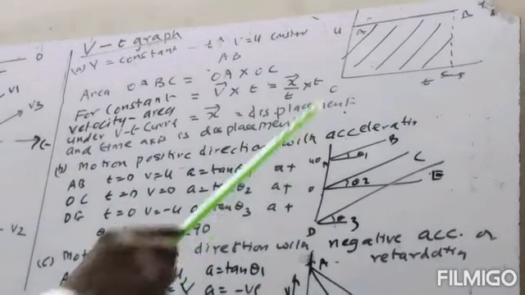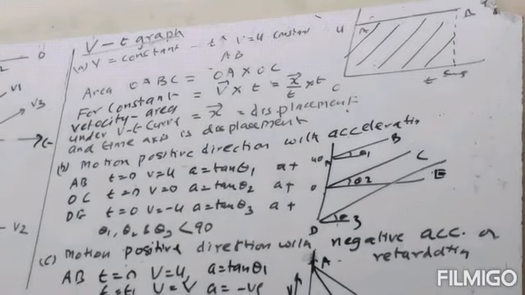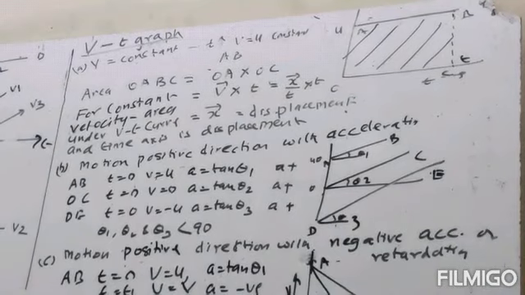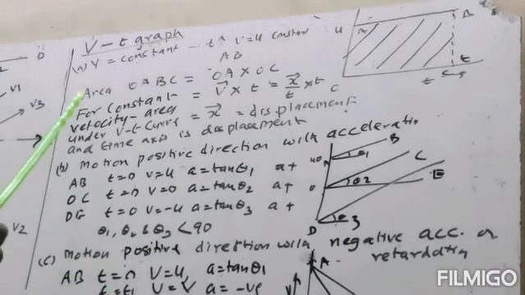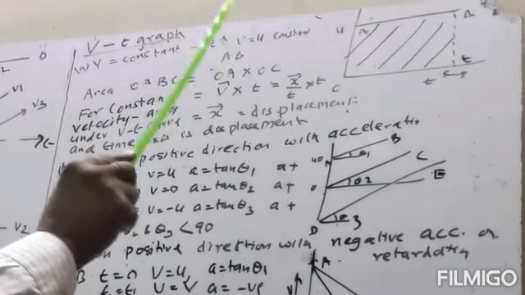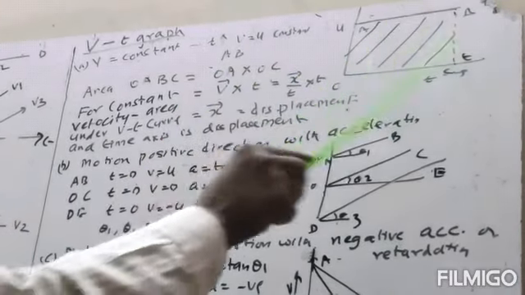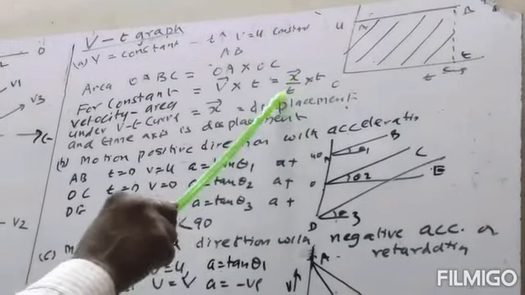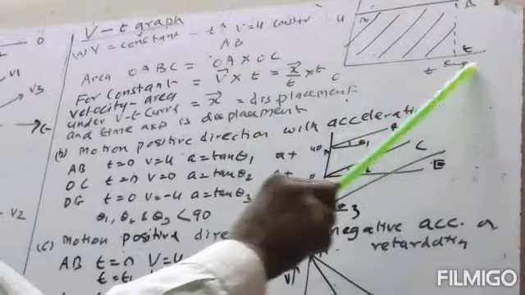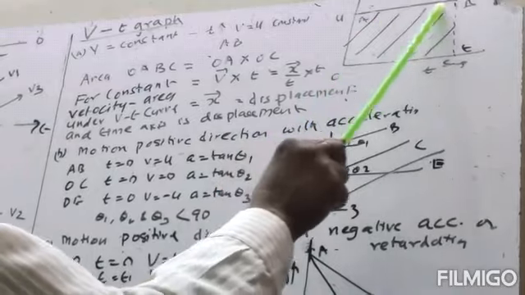So the value of velocity will be constant, so this will be a line parallel to the time axis. Now if we join from 0 to time t, this will become a rectangle. What will be its area? Length into breadth. So the area of OABC is length into breadth, OA into OC. OA is equal to velocity and OC is time. Velocity into time, that is x by t into t, t will cancel, we get x. So the area under the curve and the time axis will be displacement. Here the condition is that the velocity should be constant.